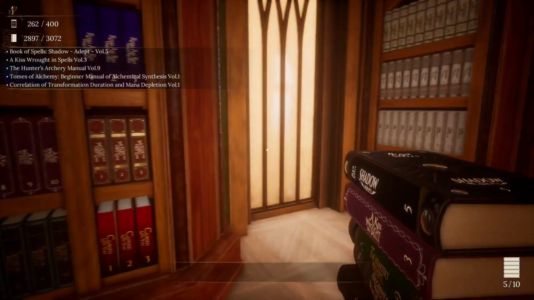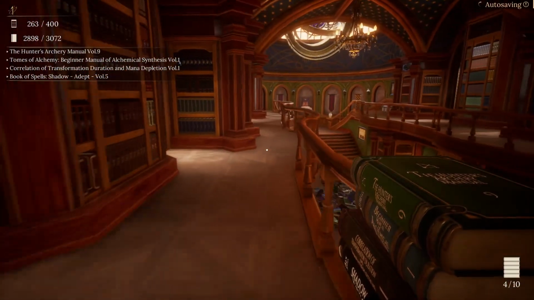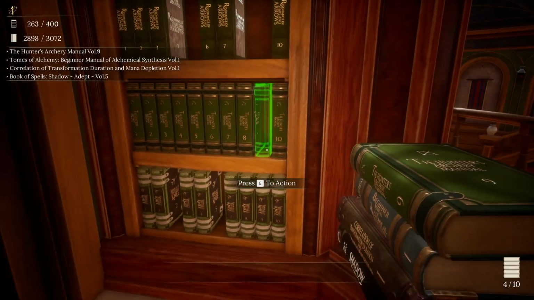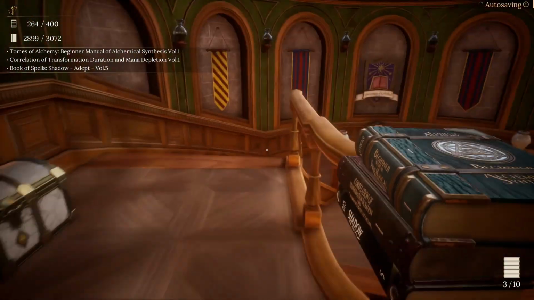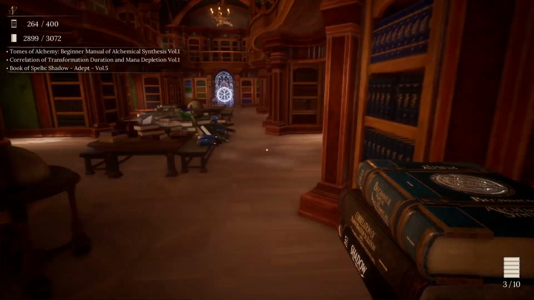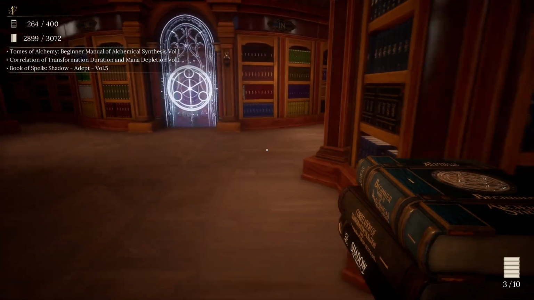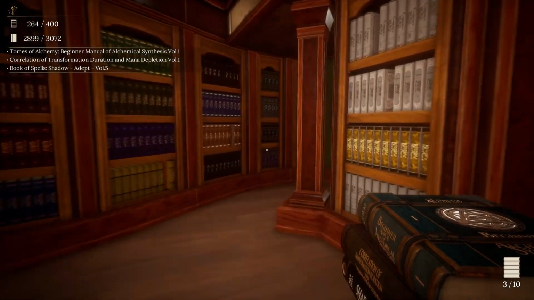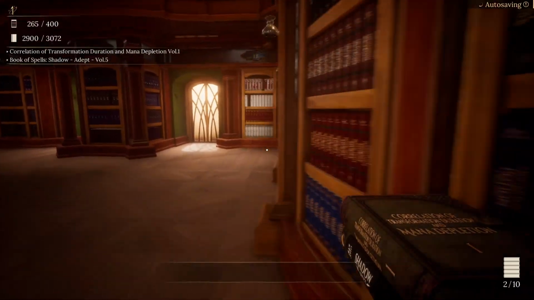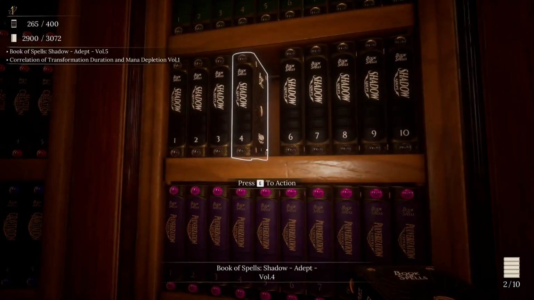And then it should just be Kiss Roll and Spells, Volume 3. Up here. And then Hunter's Archery Manual, Volume 9 completes that series off. So we've got the last 3 down below. Tomes of Alchemy, Beginner Manual of Alchemical Synthesis, Volume 1. That goes over here. I should have actually thrown this down. Book Spell Shadow Adept, Volume 5.